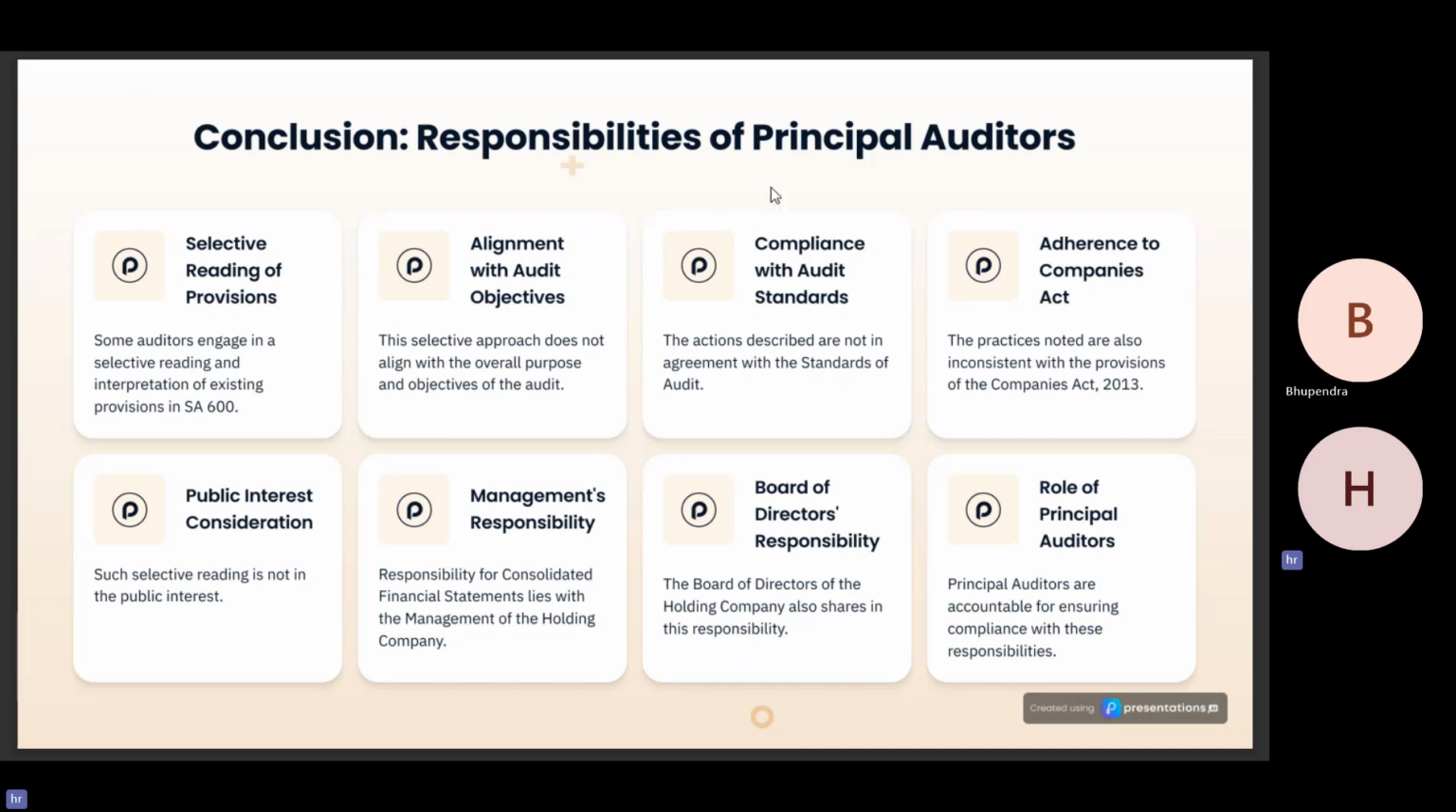This is a conclusive slide. Responsibility of principal auditors. Selective reading of provisions. Conclusive slide of the previous topic I have explained.